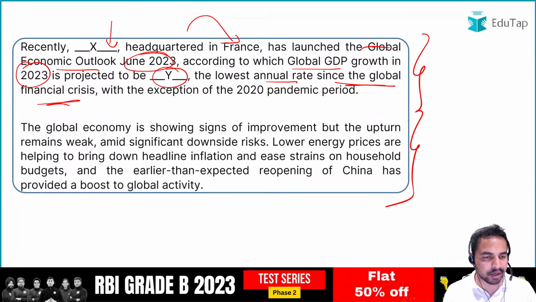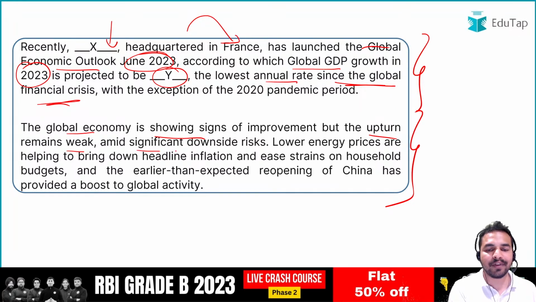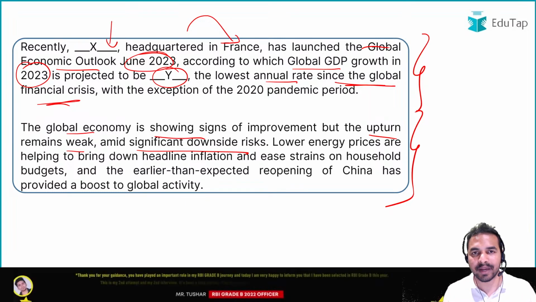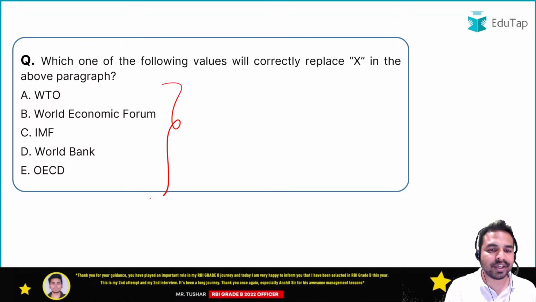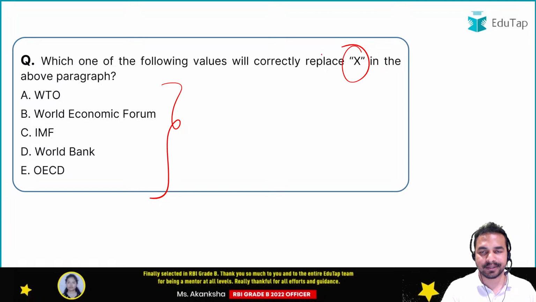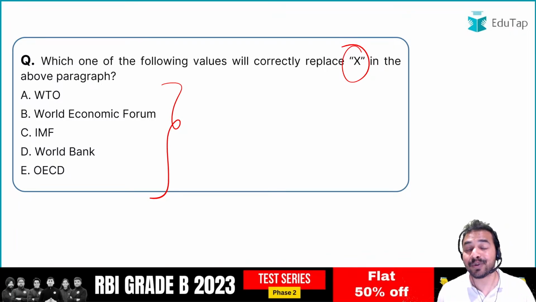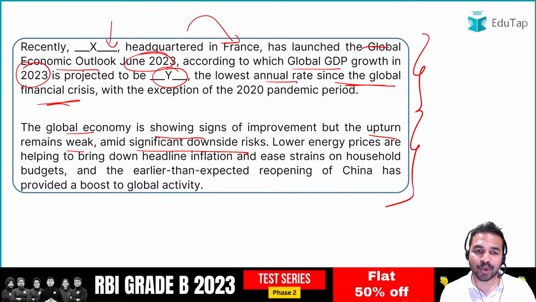The second paragraph says that the global economy is showing signs of improvement, but the upturn remains weak amid significant downside risks. So guys, this is the paragraph, and I think it is the right time for us to move to the questions. So very first question, quickly tell me the name of that organization which correctly replaces X. So guys, let me tell you that this is the kind of question which was asked in the 2021 phase 2 exam. So what is the answer to this question?